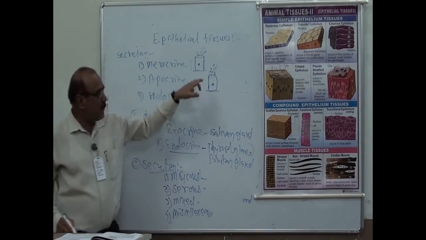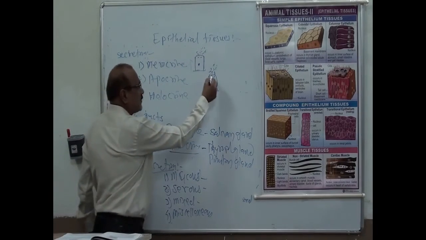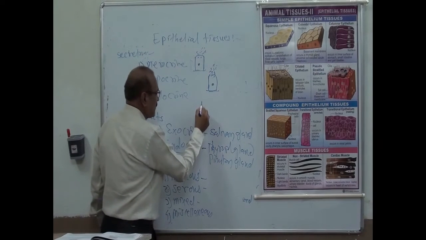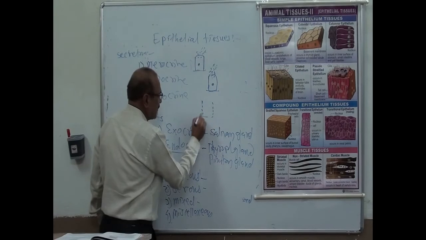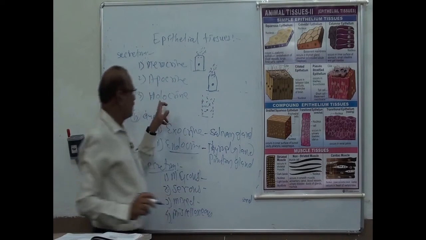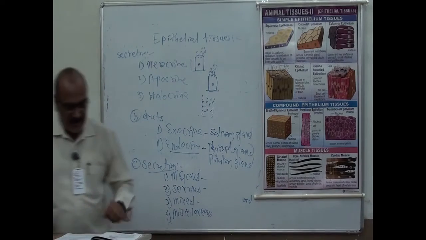That is the apocrine. The upper part, apical part disintegrates and substance is removed. Then holocrine. You see this holocrine, the whole cell disintegrates. That is the holocrine type.